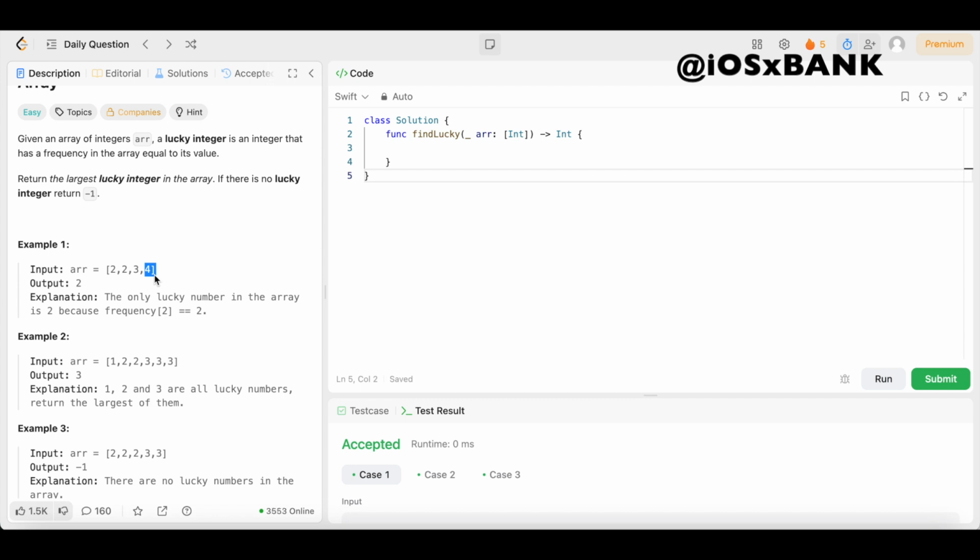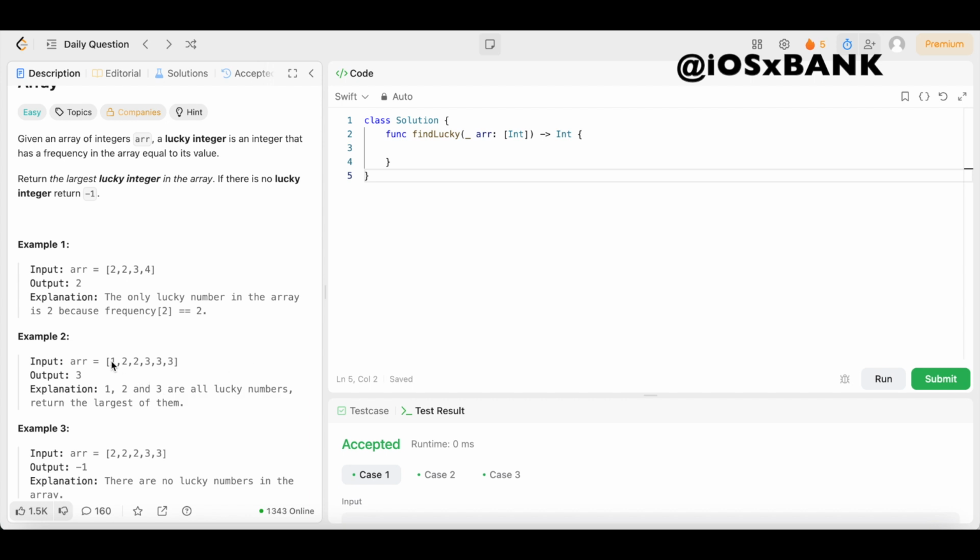So let's take a look at example 2, where we have multiple lucky numbers, and we have to pick the largest one. So in example 2, we have an input array. Our input arr is an array of integers 1, 2, 2, 3, 3, 3. The output is 3. Explanation says 1, 2, and 3 are all lucky numbers. We return the largest of them all.